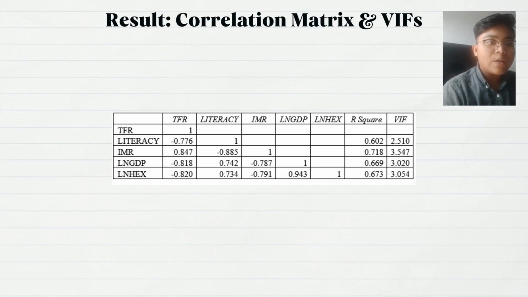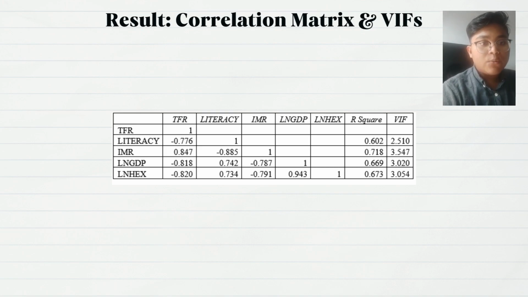If you look at the value of variance inflation factors, VIF, which tell us how much the variance is inflated due to multicollinearity, a VIF of 1 indicates no multicollinearity, meaning that the variance of the estimated coefficient is not inflated at all. As the VIF increases beyond 1, it suggests an increasing degree of multicollinearity. Typically, a VIF value of 5 or 10 is considered a threshold beyond which multicollinearity is a concern.